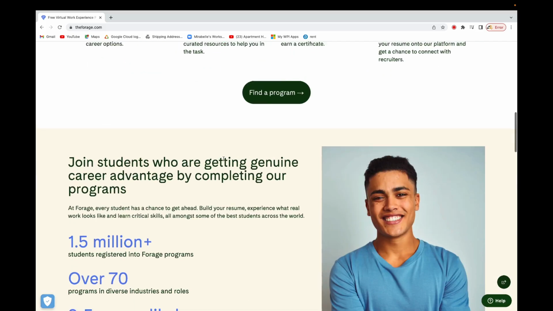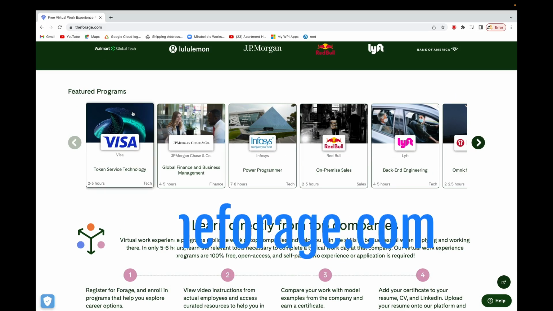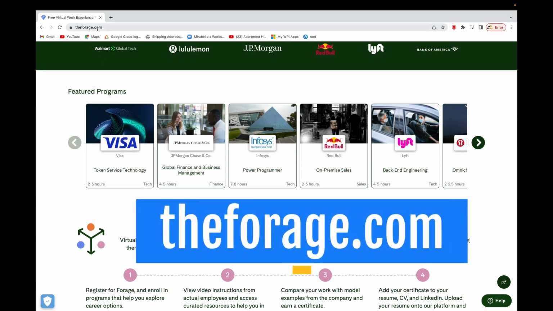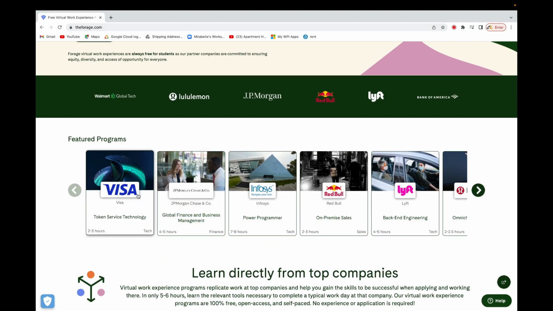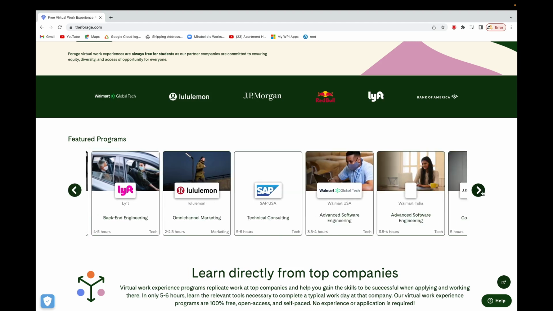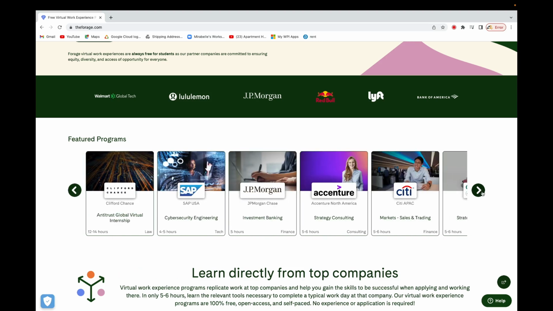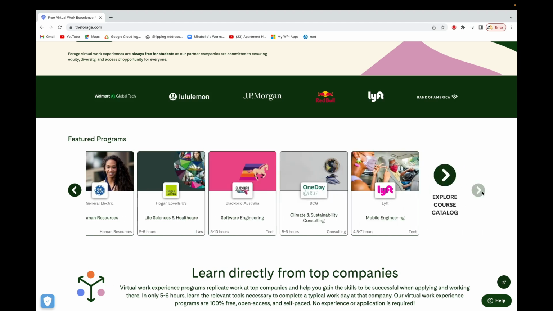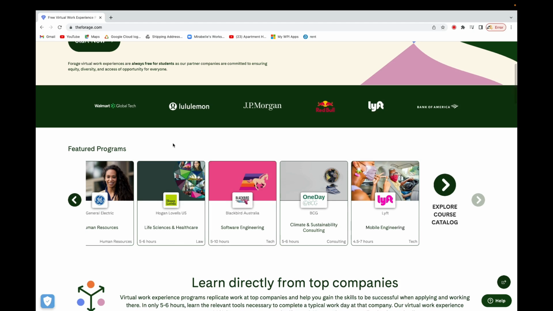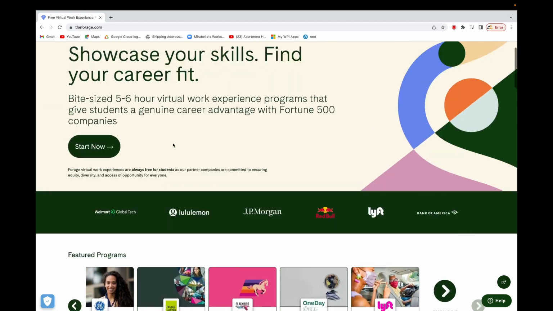All right, so the URL is theforage. As you can see over there, we have great companies here: Visa, JP Morgan, Infosys, Red Bull, Lyft, and all that. Since you're doing data science and analytics, what I want you to do is to filter out to the specific internship that you're going to do.